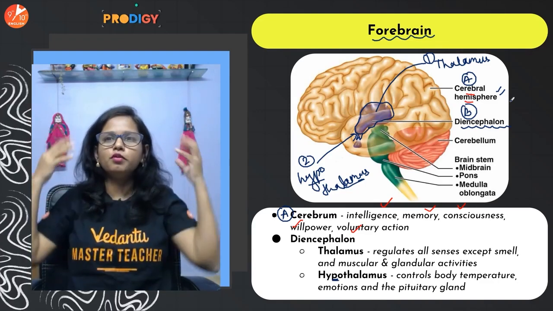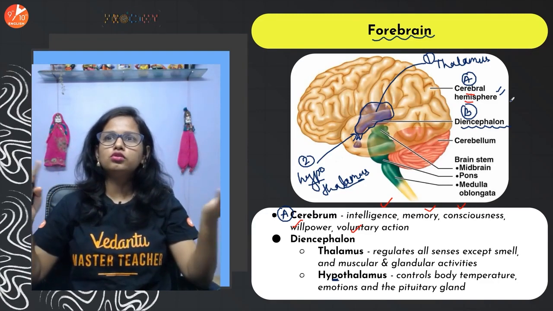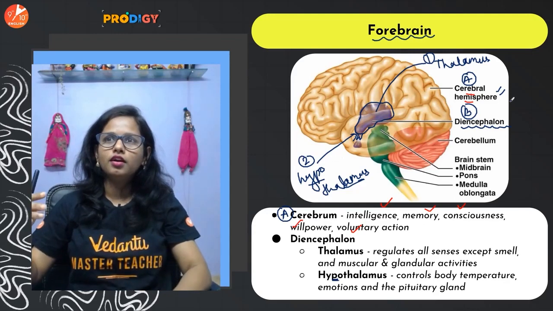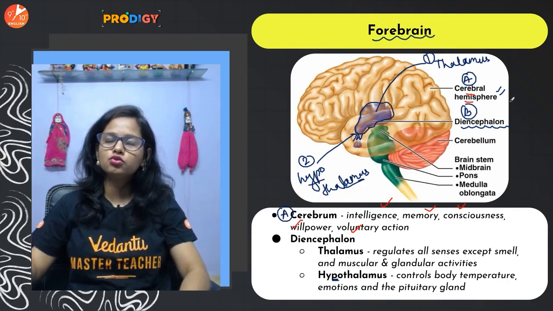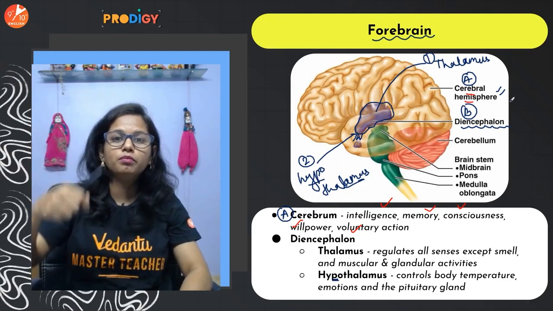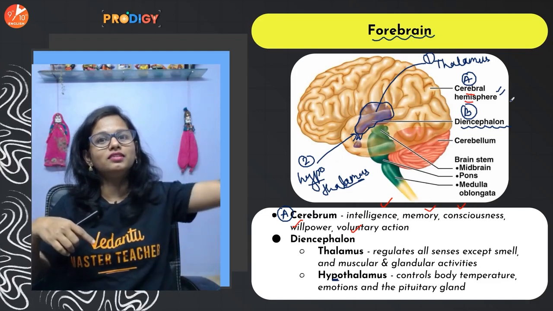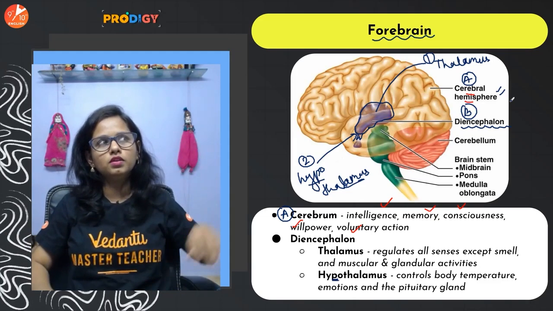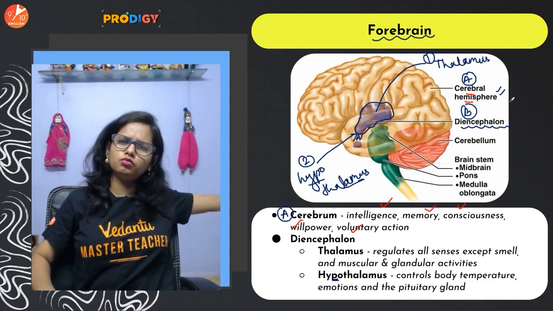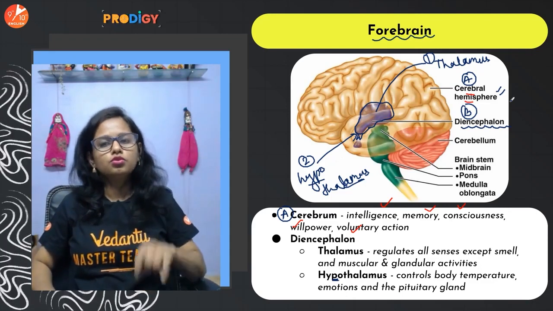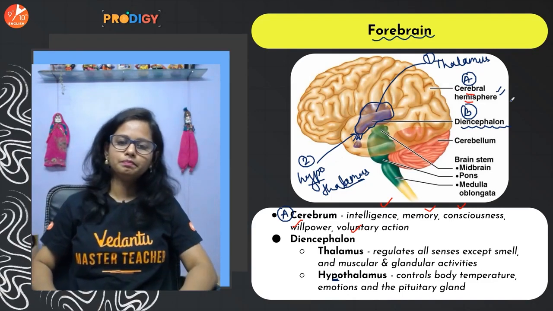It stores information over here, and hence it's also called the subconscious or even the unconscious mind. So when a person is being hypnotized, he is able to recollect incidents from so many past years, right? That's because of the cerebrum.